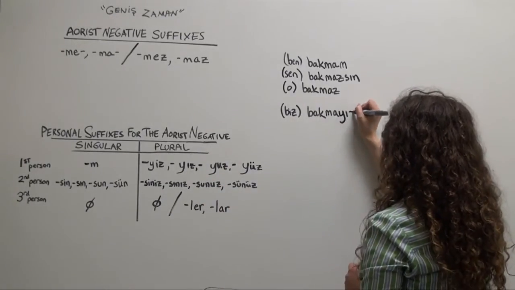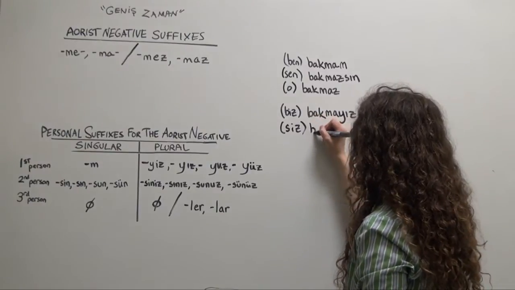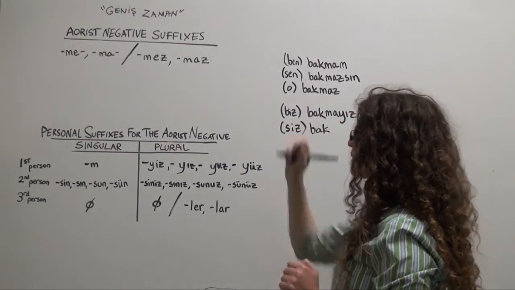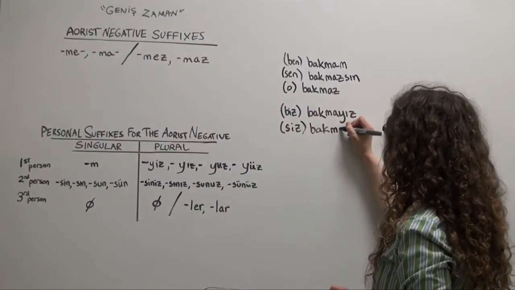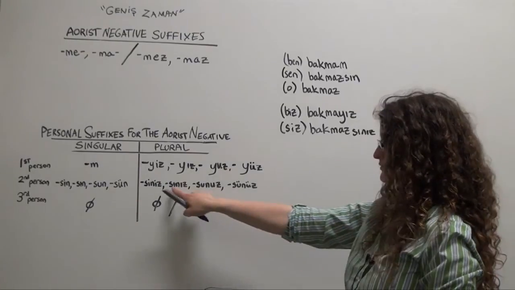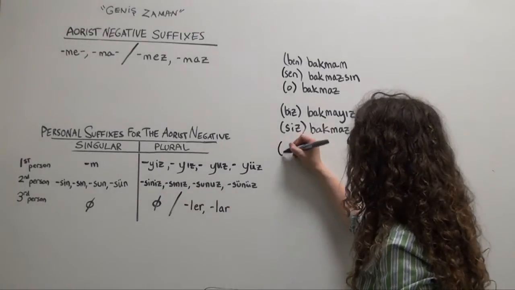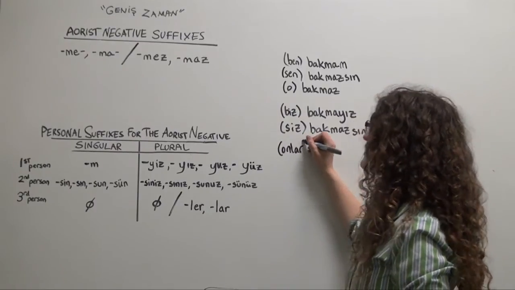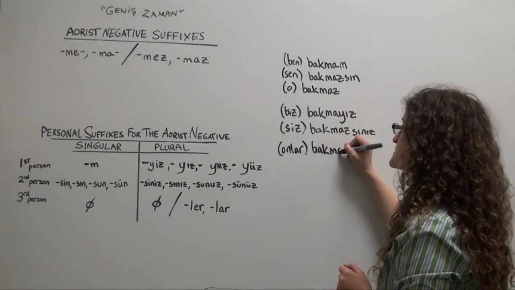Siz, you plural or you formal, bak. Now we're back to our new form of the negative suffix. Bakmazsınız. Four-way vowel harmony, we choose sınız. Finally, onlar, they, bakmaz.